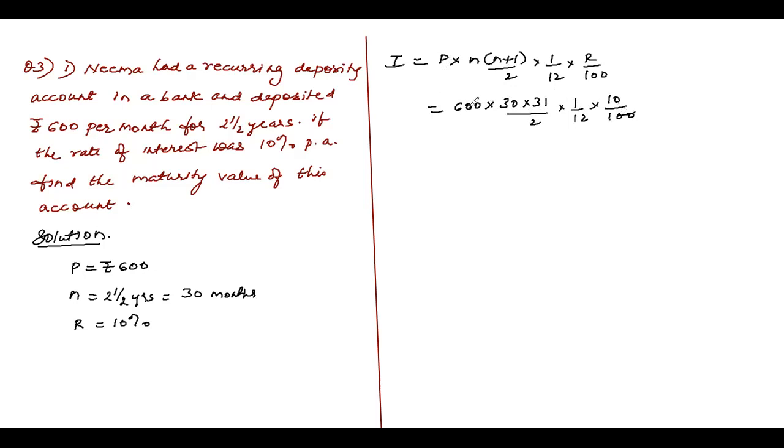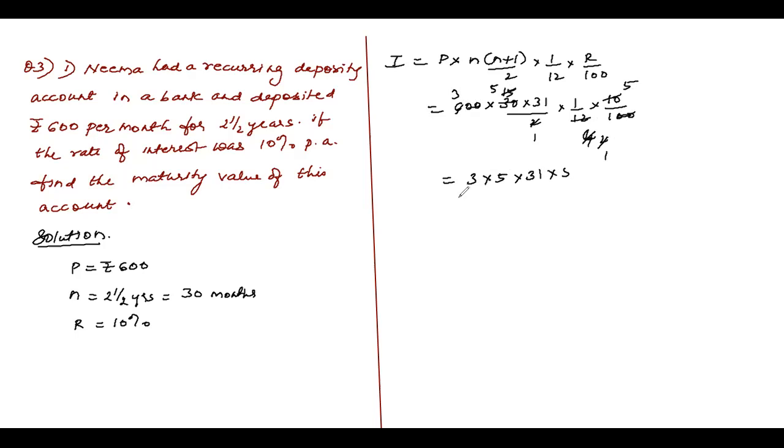This 100, though 0 with 6 only, it gets cancelled. 2 ones are, 2 15s are, 3 2s are, 3 4s are, 3 5s are. Again this 2 one time, 2 three times. So what are we left with? 3 into 5 into 31 into 5.